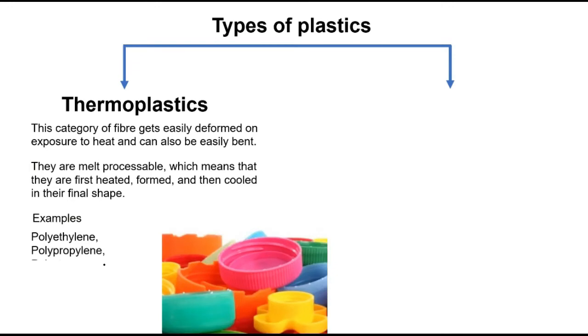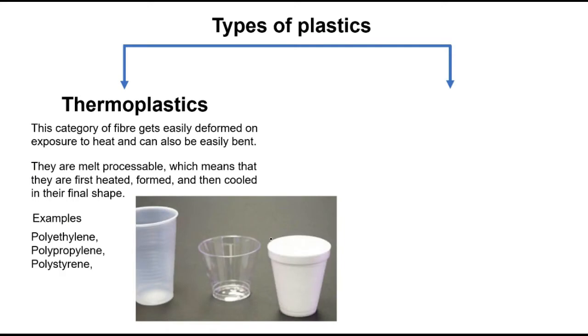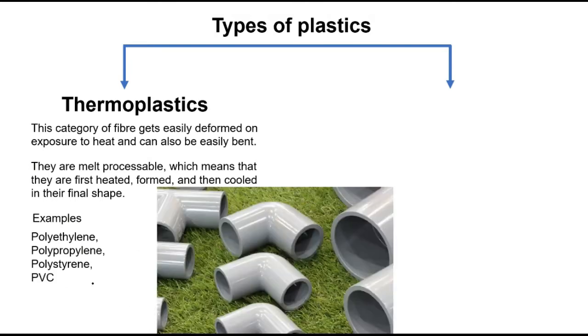Polypropylene. Most of them are used to make bottles. Polystyrene. Look at this. They are like a foam, right? Polystyrene foam. And all of us have heard of PVC. PVC pipes are there. Many materials can be made with this PVC. They are a bit stronger. They are not that soft. This is about thermoplastics.